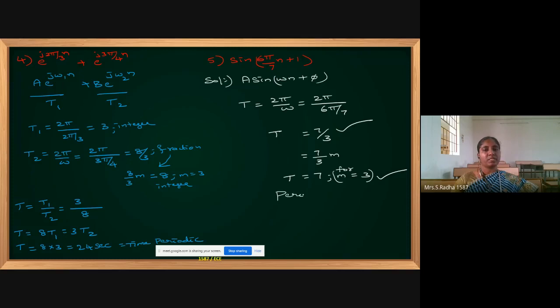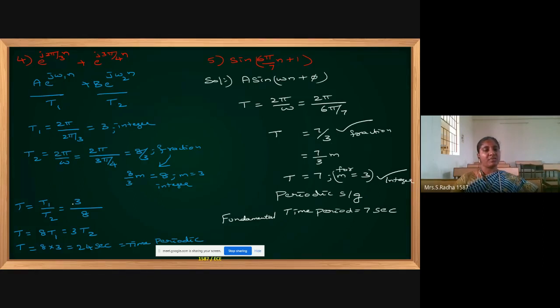It is a periodic signal and the time period is 7 seconds. So you can give it as a fraction, or if in the options there is an integer, you can give it as the integer. All this time period is nothing but fundamental time period calculation. Maximum they will give you in the options an integer value only. A fraction cannot be the fundamental time period.